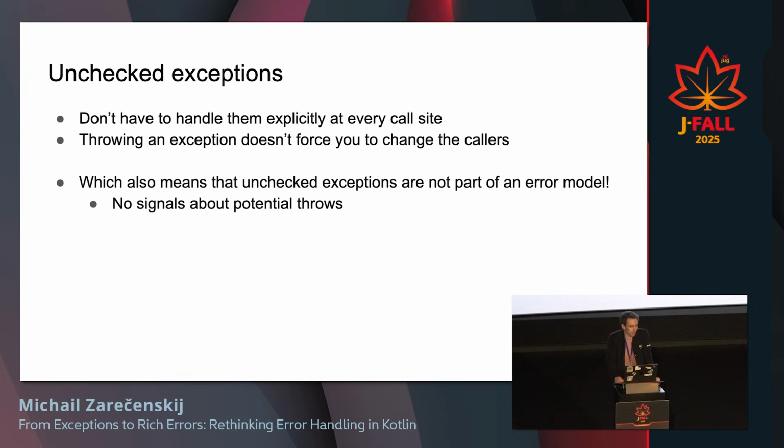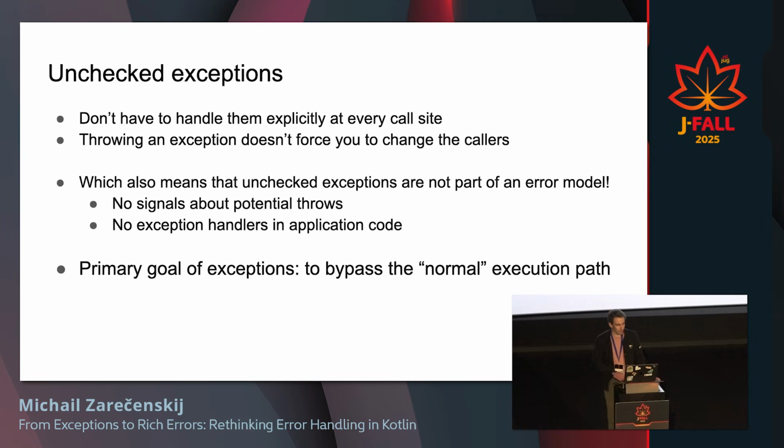Here we don't have any signals about potential throws, and in your application code you won't write any try-catch blocks. This is written already in Spring, and you normally shouldn't do that. If you actually do this, then again, you can potentially swallow this exception, and the pretty page won't be shown to a user.